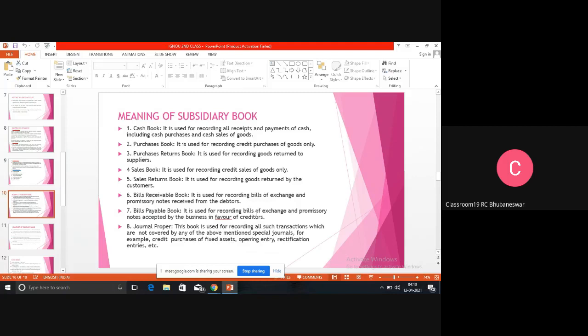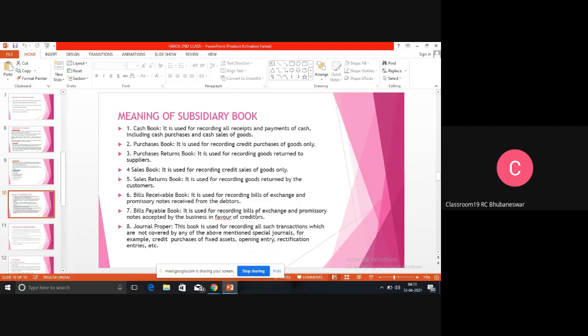Purchase book is meant for credit purchase and sales book is meant for credit sale. Then comes the purchase return book and sales return book. So you have purchased something, but it seems defective, you don't like it, then you go to that shop to return it. When you return it, it is recorded in the purchase return book. And when you have sold something and your customer has returned the goods to you, that is recorded in the sales return book.